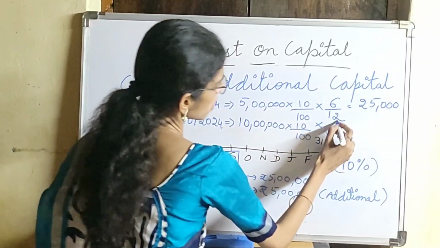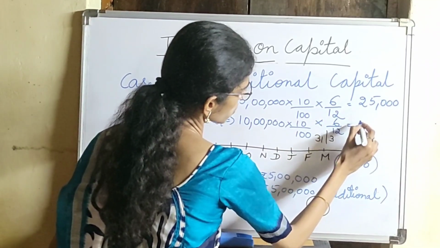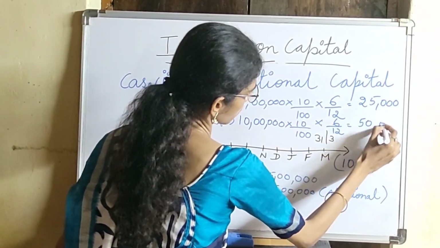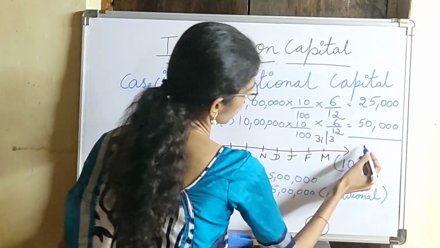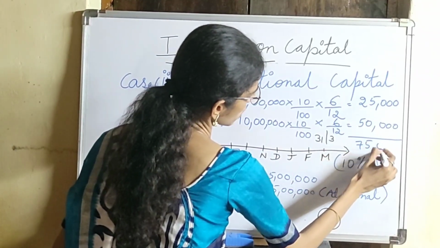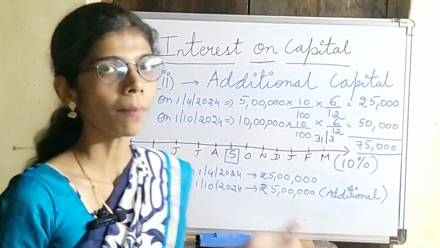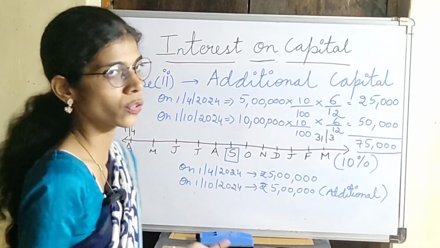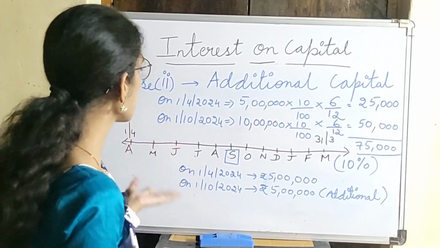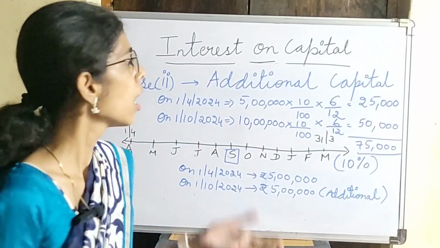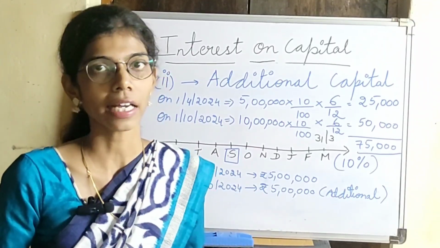So it is 6/12, and this will be 50,000. So the total amount, that is 75,000, will be the interest on capital given to the partners. This is case 2, where if the partner has made an additional capital, this is how the interest on capital will be calculated.